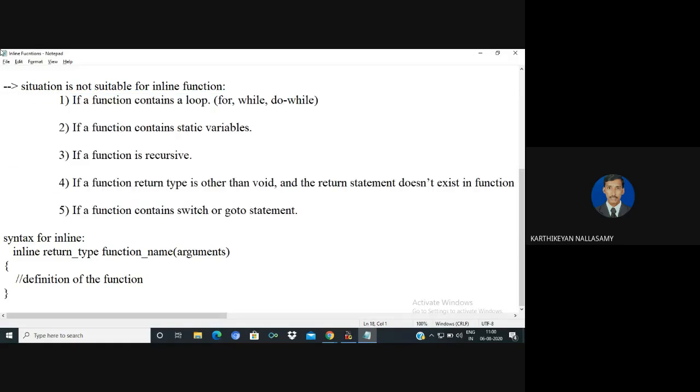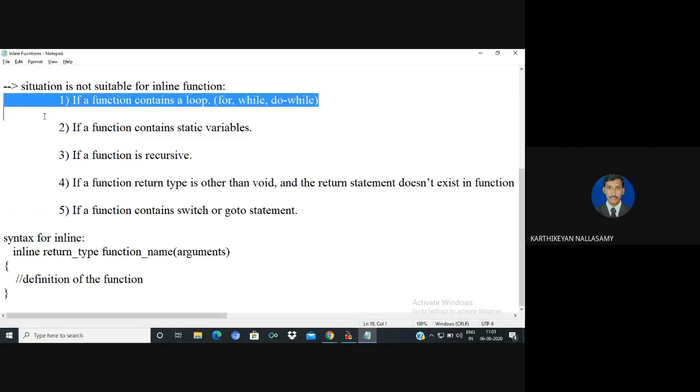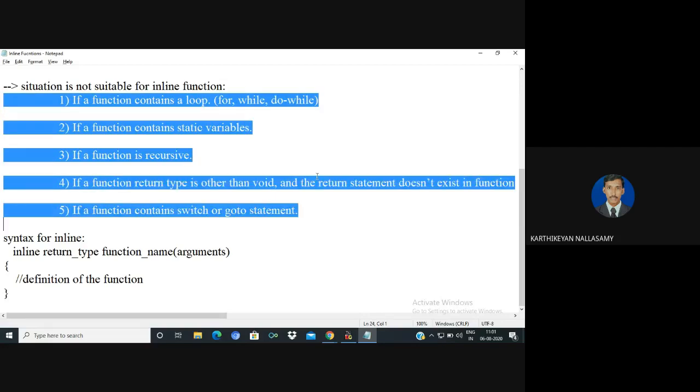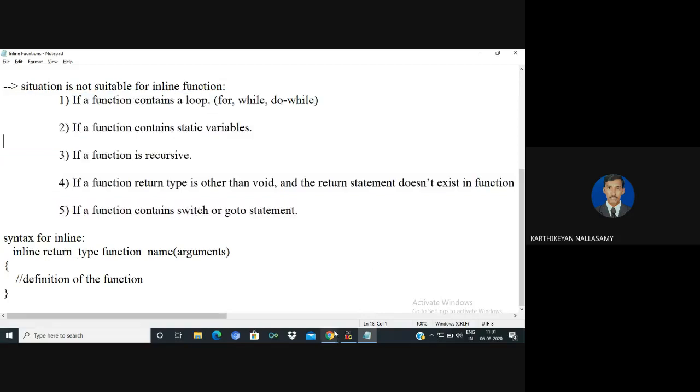For an inline function, no activation record is created, so the values are stored inside the CPU in a register. But for a normal function, the values are stored in stack memory. Here you don't have any stack memory to store them, so in this situation you will not get the expected output. Thank you.